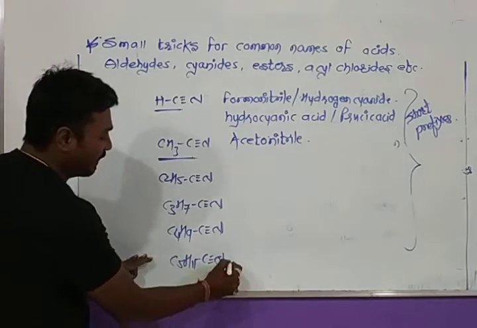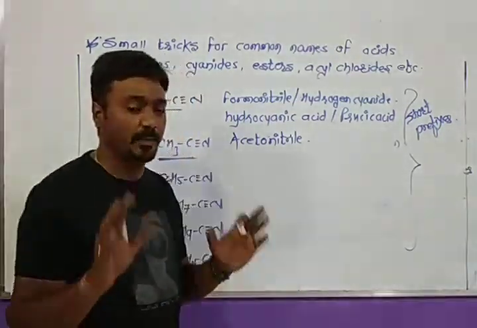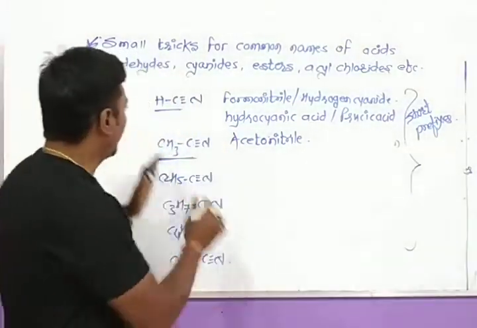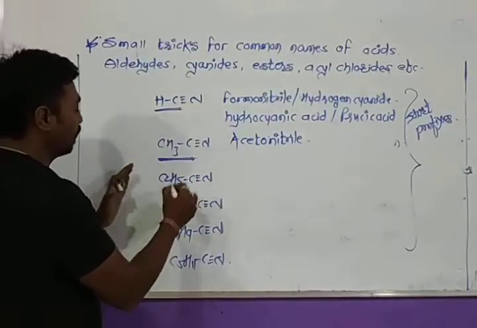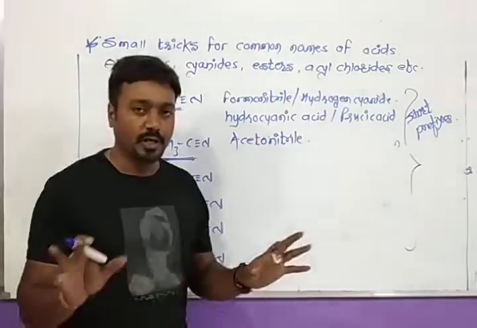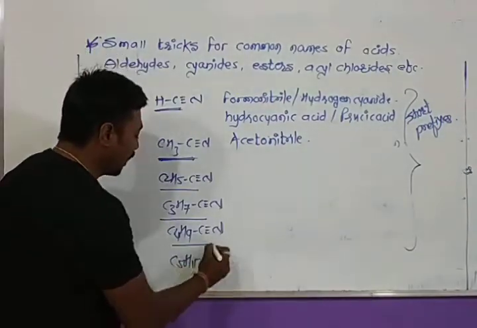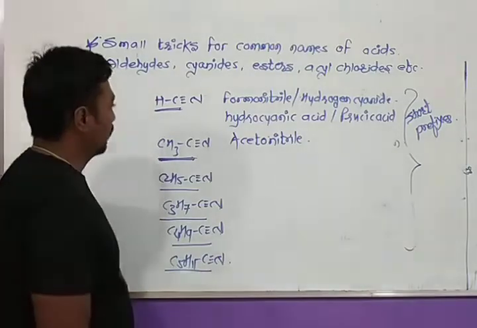Always remember that the common names of compounds are possible only if the name of the alkyl group and primary prefix is possible. When there is no possibility of giving the name of the alkyl group or primary prefix, the common name for that compound is not possible.